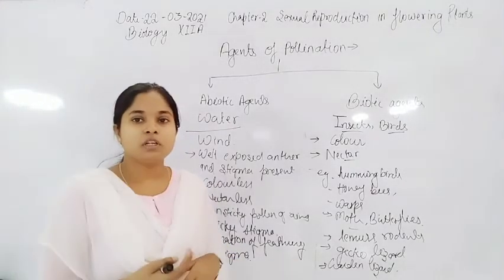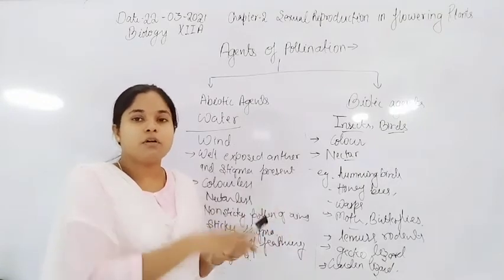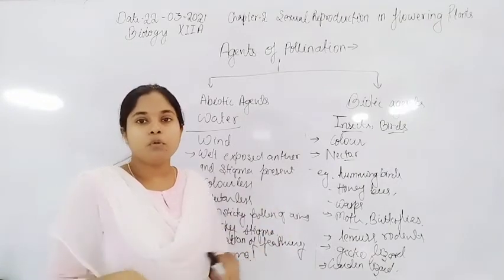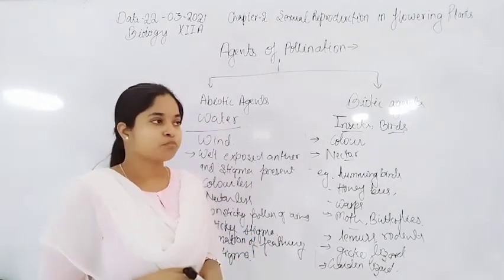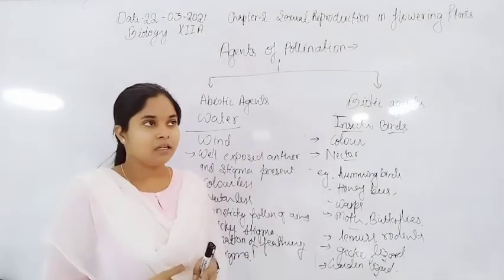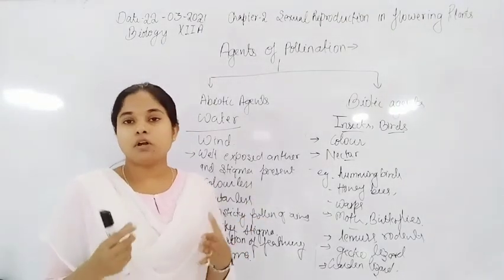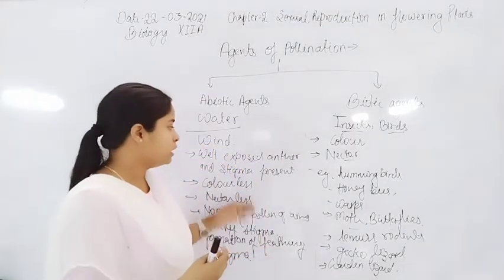With the help of water they release their gametes, and with the water current they transfer from one thallus to another thallus. So in bryophytes and algae, water is the major abiotic agent.